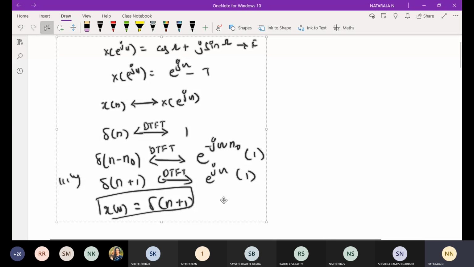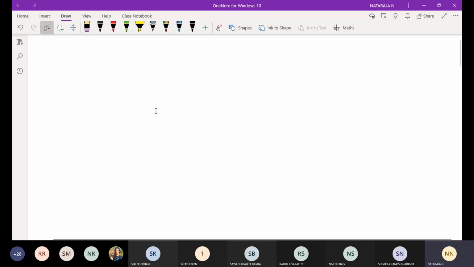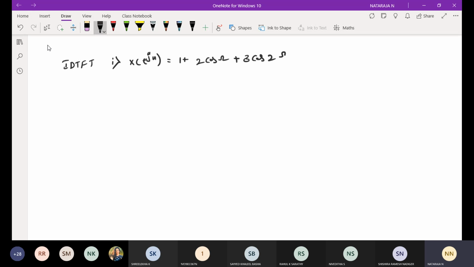Okay, take the next problem. Next problem. Find the inverse DTFT of the following. First one, x of e power j omega is equal to 1 plus 2 cos omega plus 3 cos 2 omega.